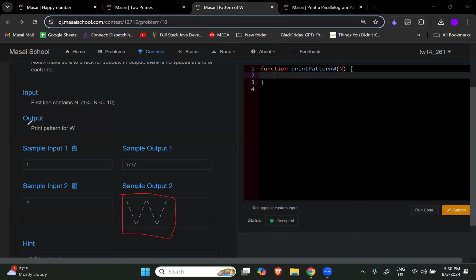Then the question stands what to think. Think in a way of V. If you manage to print the V on this side, then copy paste the code and a W will be formed. Don't you think so? If I draw V, and copy and paste this V again, don't you think it forms a W? So that means I will not look for W now. I will only try to print a pattern V. There is a small twist to it also. Now, let's understand few things. Then we will write a template, and then I will explain the code.